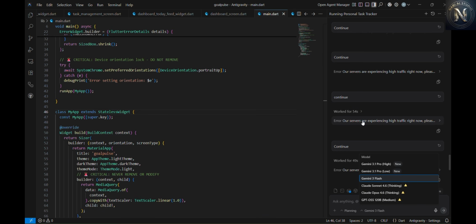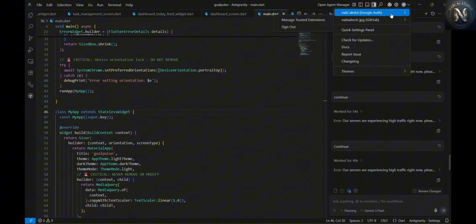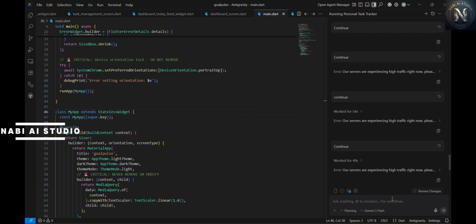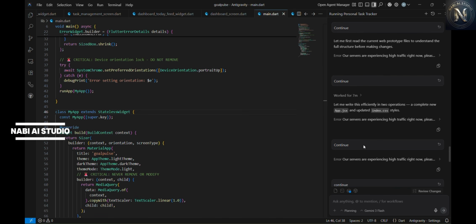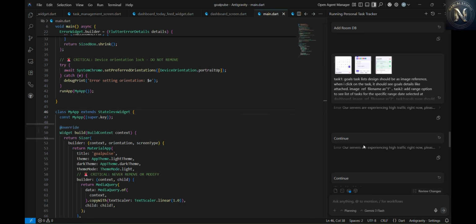So here the trick is to use multiple Gmail accounts. You need to sign out and sign in again once your model's token has run out. So don't rush, take small steps and test frequently. Don't give the entire logic or all issues at once.